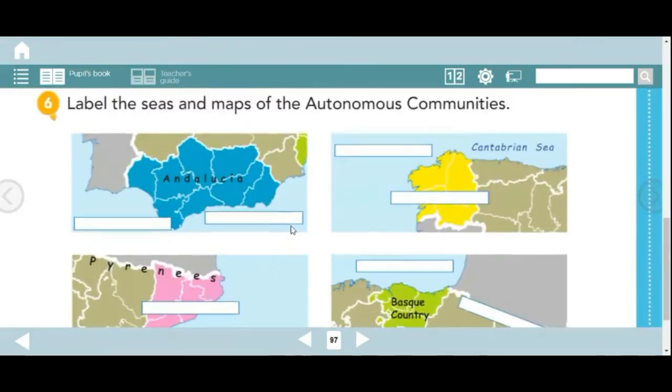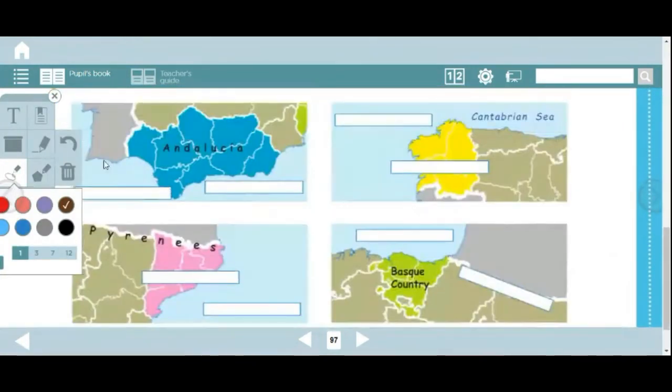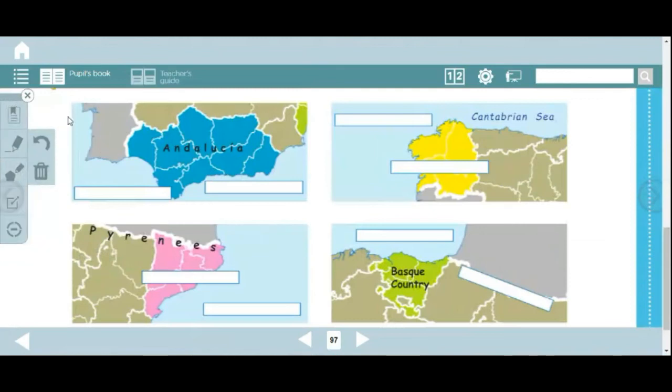In the first one, what we have to write here is the name of the ocean that is here. So I'm going to give you clues. One ocean is here, and this one is a sea. So you have to write the name of the ocean here and the name of the sea here.